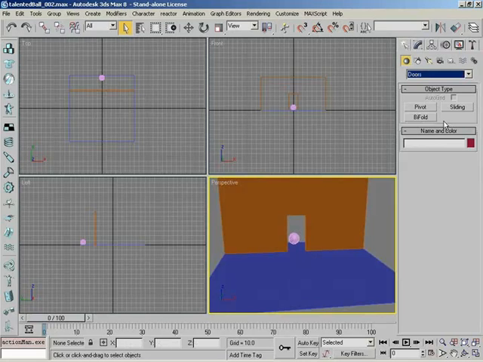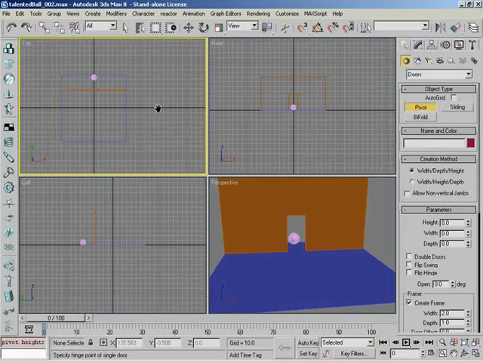We can create pivot doors, which actually open very much like the front door of your home, most likely. We have sliding doors, which slide back and forth, and bifold doors, which are kind of like closet doors. Right. So I'm going to go ahead and create a pivot door for our stage door. So I'll click Pivot. And now in the top view, I'm going to drag out the door, and then I'm going to adjust the settings a little bit to make sure it is flush with our stage back wall.